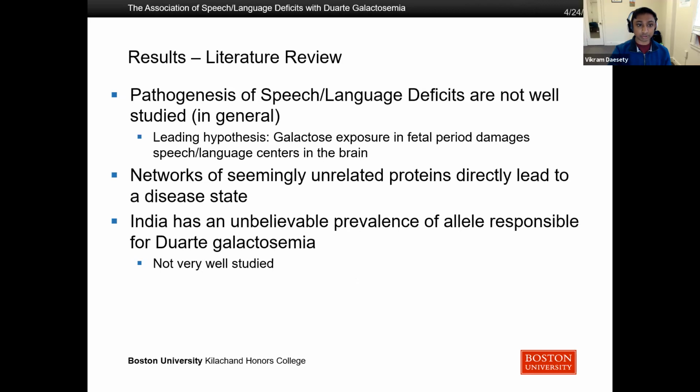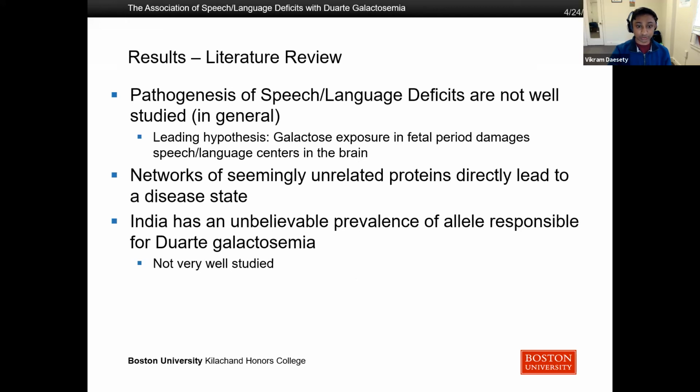So the results of the literature review showed that the pathogenesis of speech and language deficits, so how these deficits seen in clinic are formed, is not well studied in general. The leading hypothesis, which is what we've had since the 1980s actually, is that galactose exposure in the fetal brain damages speech and language centers, but there's been no real proof to conclude that this is true.